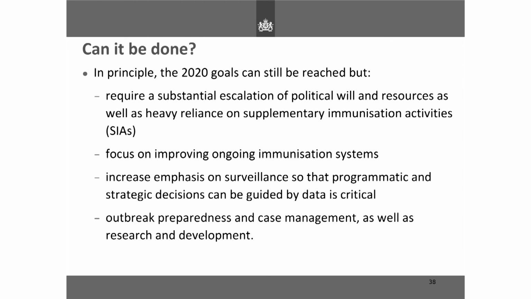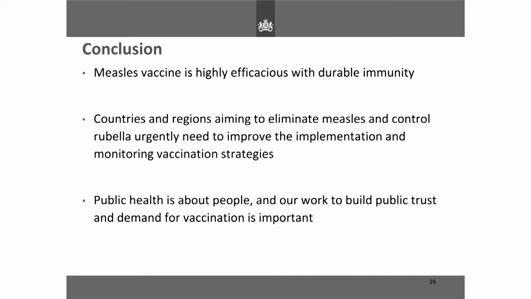Then outbreak preparedness and case management is important, as well as research and development. So these are the optimist view of can it be done. But in conclusion, I think the measles vaccine is highly efficacious with durable immunity. Countries and regions that are aiming to eliminate measles and control rubella need to improve and implement monitoring and vaccination strategies.